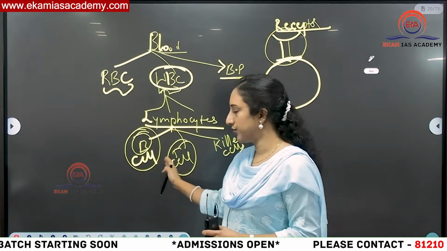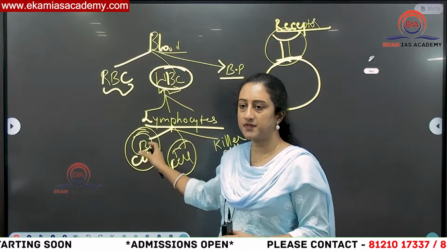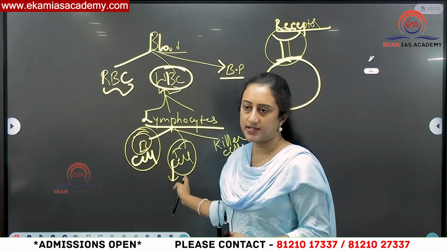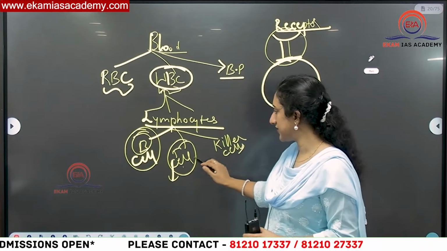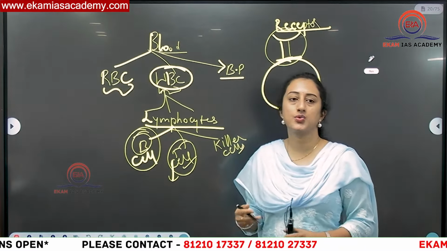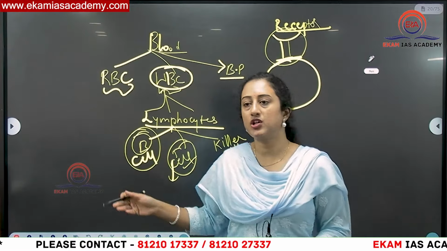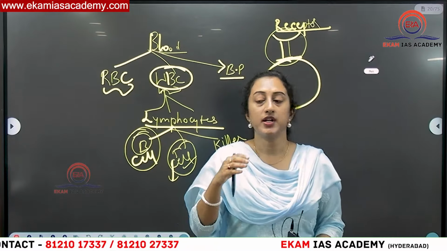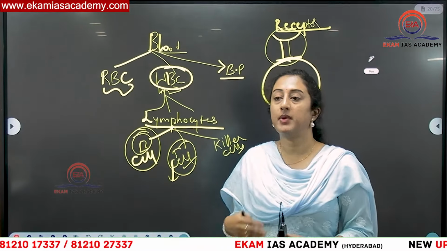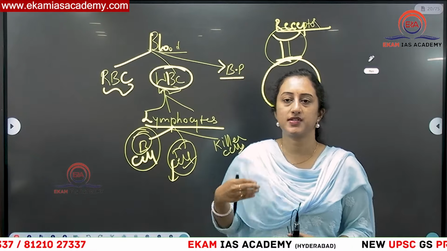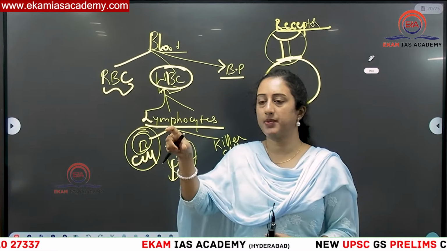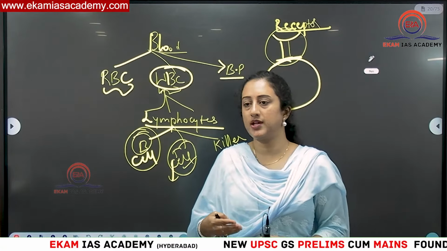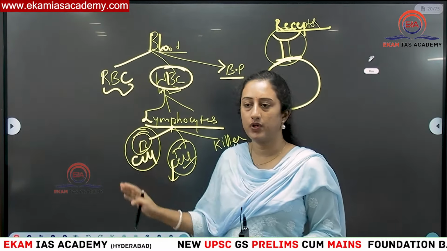Both are with respect to the immune system only, but the place where they occur and the function vary for these two cells, B cells and T cells. Here you have to remember that these T cells are given receptors using biotechnological methods. This is not done naturally. You take out T cells and add receptors, and after adding receptors these cells are multiplied. Those multiplied cells are again placed into the human body so that they show an immune response against the cancer cells. In that way, it will work.